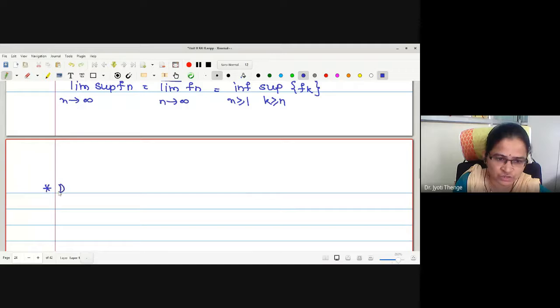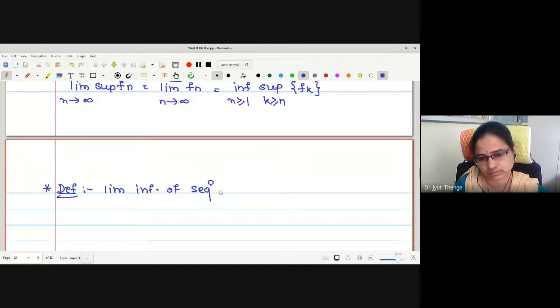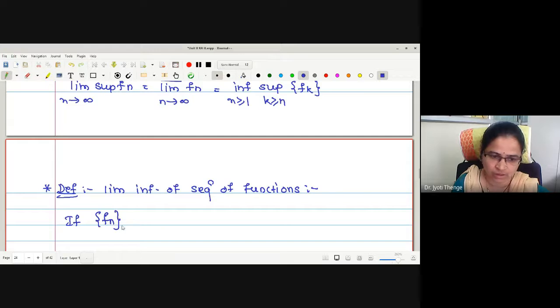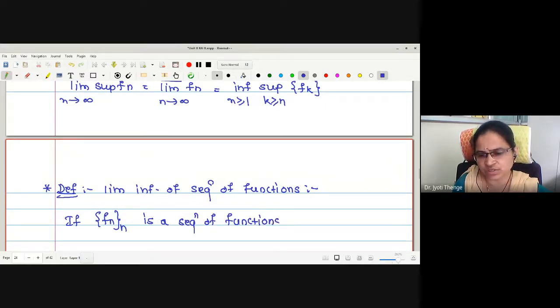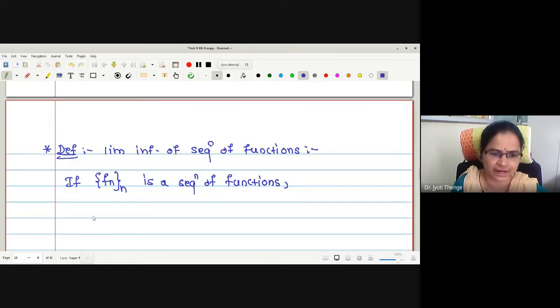Similarly, what is the definition for limit inferior of a sequence of functions? I'm just recalling the definition because I want to prove that all these are measurable. Again, if f_n is a sequence of functions, whatever idea we have written for the sequence of real numbers, the same is carried out here.